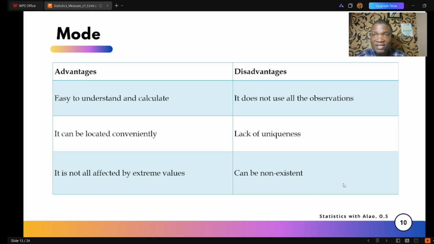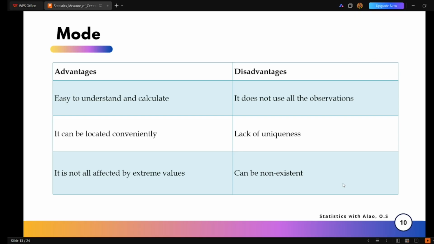That is, you can have one mode, two modes, three modes, so it's not unique. It lacks uniqueness, compared to the mean, which has just one value; you don't have two means. But the mode, you can have one, you can have two, you can have three, as it may appear in the distribution. Also, the mode can be non-existent.